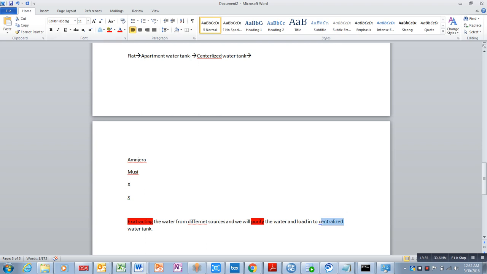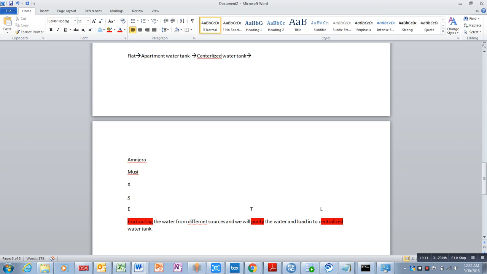So extracting is nothing but the ETL process. Purifying is nothing but applying some transformations, then we are loading into the centralized water tank.